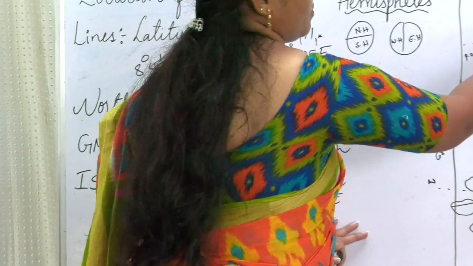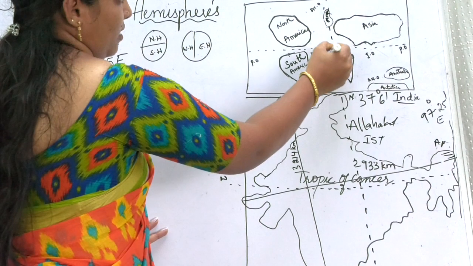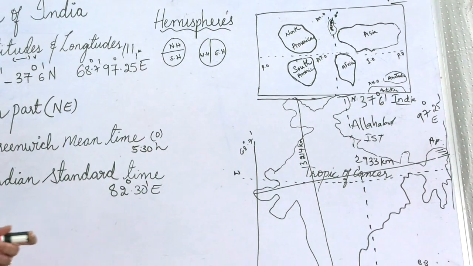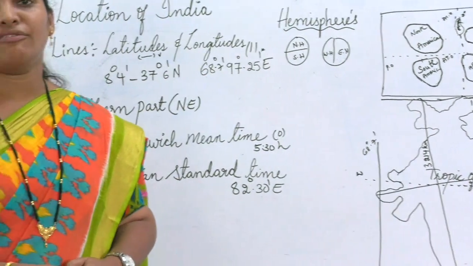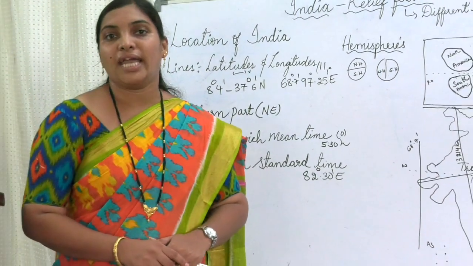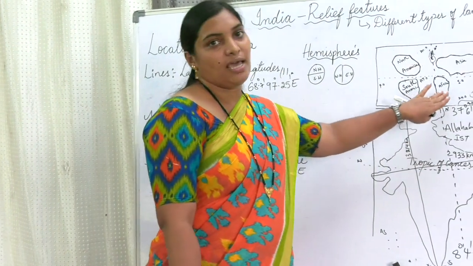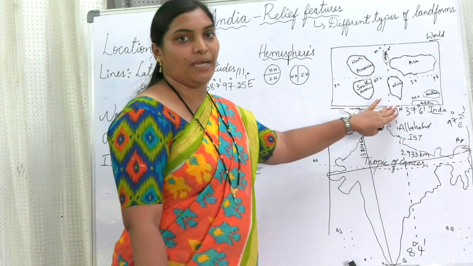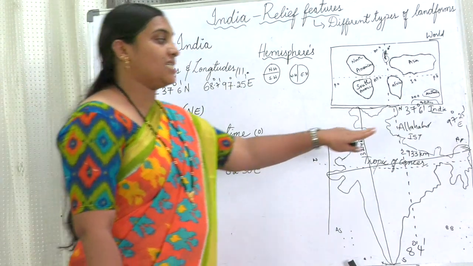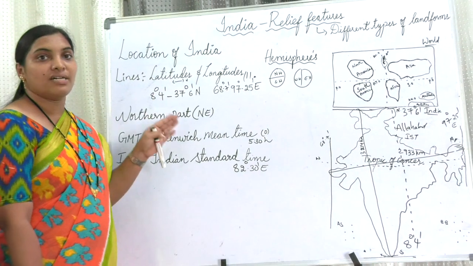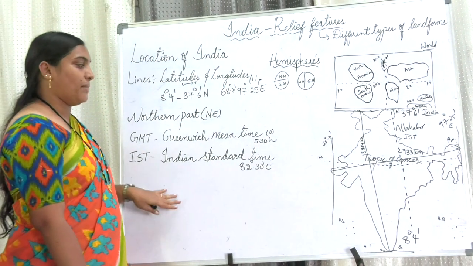So here it is 0 degrees, and this line is called the prime meridian, and it is crossing from Greenwich, which is located in London. So all the time zones are calculated from Greenwich, London. So it is called GMT. Our IST, or Indian Standard Time, is 5.5 hours ahead of Greenwich Mean Time.